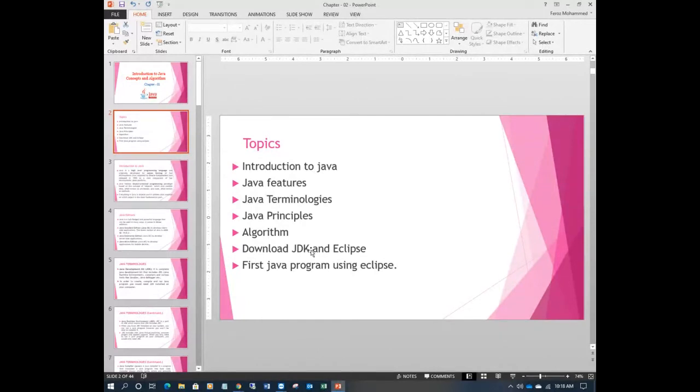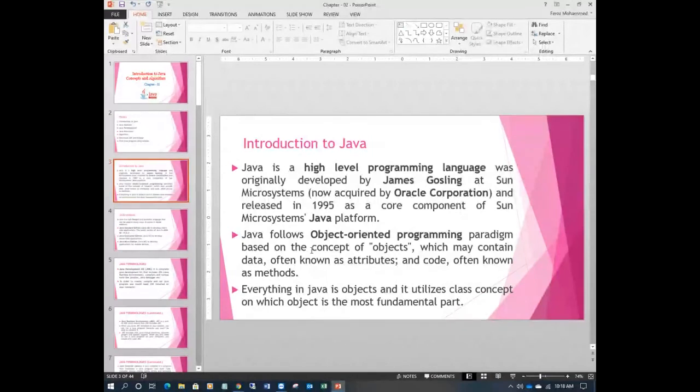So let's go with the first part, introduction to Java. As I said, Java is a high level programming language, originally developed by James Gosling at Sun Microsystems. Now it is under Oracle Corporation, and it was released in 1995 as a core component of the Sun Microsystems Java platform.